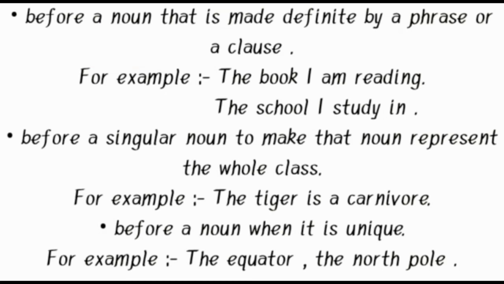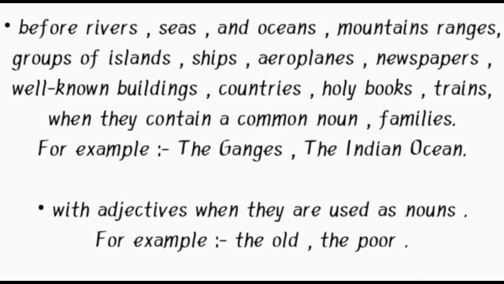Look at the next one. Before a noun when it is unique. So we use "the" just before a noun when it is unique. Before rivers, seas and oceans, mountain ranges, groups of islands, holy books, ships, aeroplanes, newspapers, well-known buildings, countries, common nouns, families. For example, the Ganges, the Indian Ocean. So when we take the names of these types of things, these monuments or well-known buildings, we use "the" just before them.